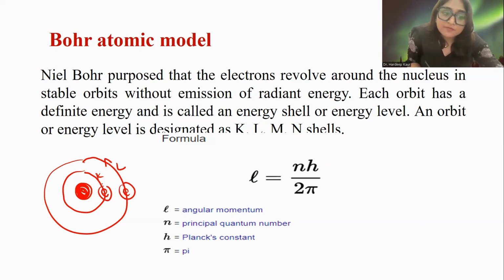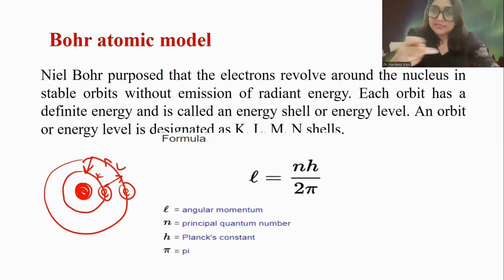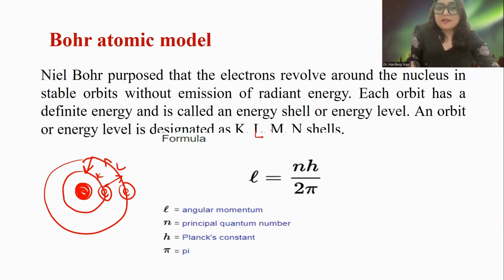If an electron jumps from a lower energy state to a higher energy state, it requires energy. If it comes from higher energy to lower, it has to emit energy. But if it stays in the same orbit, it will not emit any radiant energy. Each orbit has definite energy, so we call them energy shells or energy levels, defined as K, L, M, N shells.